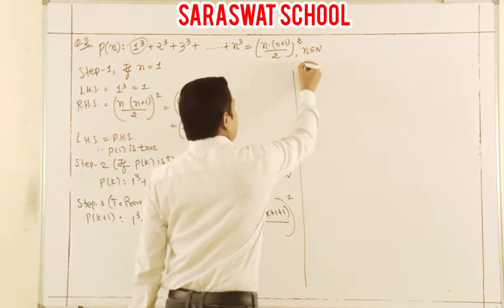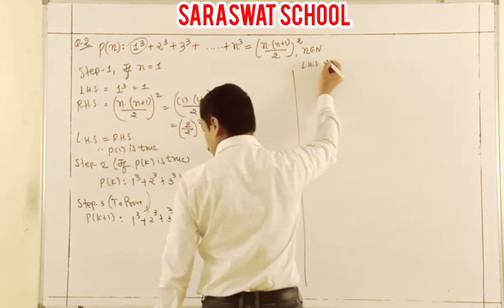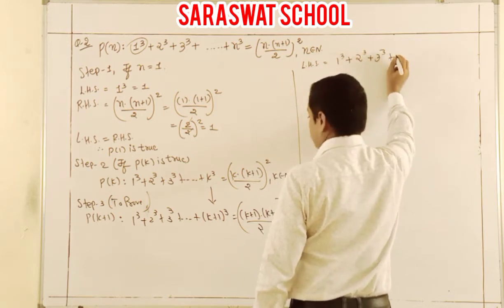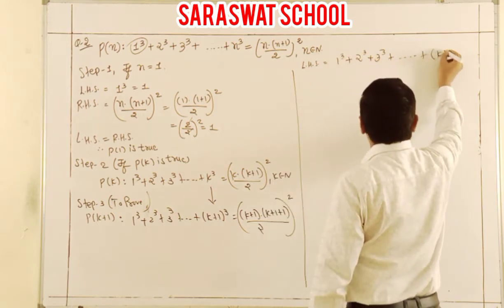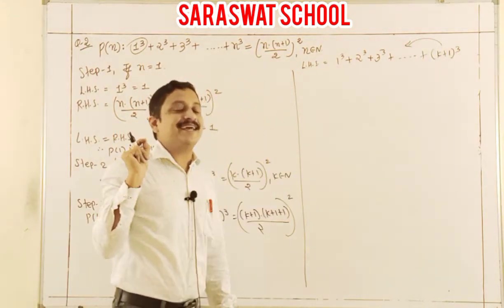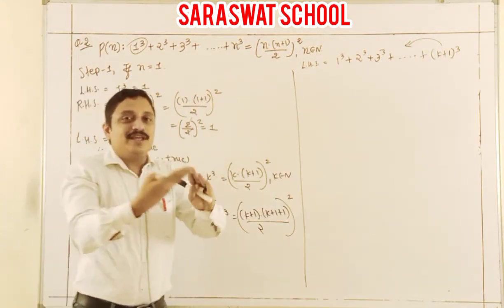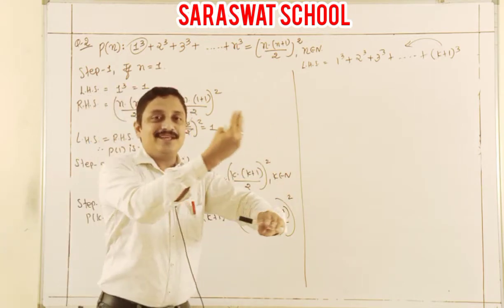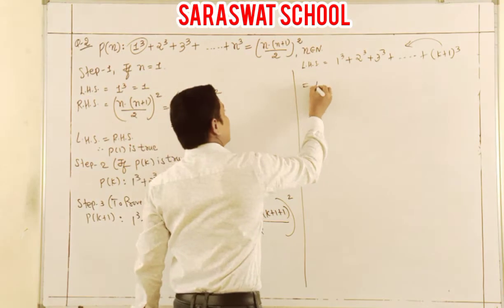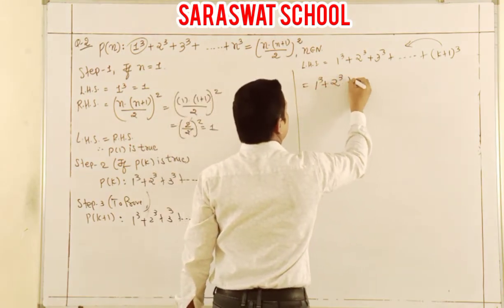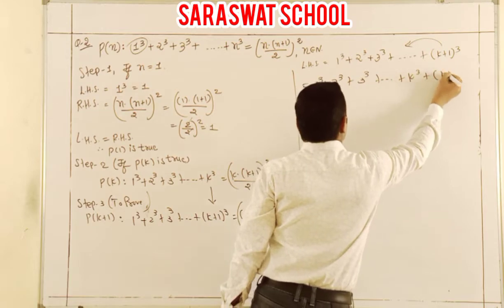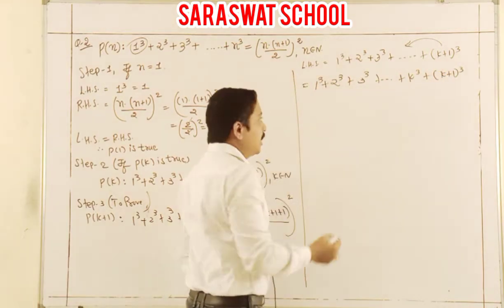So my LHS is 1 cube plus 2 cube plus 3 cube up to k plus 1 cube. And think about the previous term, same as I explained before. What is the previous term of k plus 1? Yes, there is nothing new, only one previous term, k cube. And that is the same.